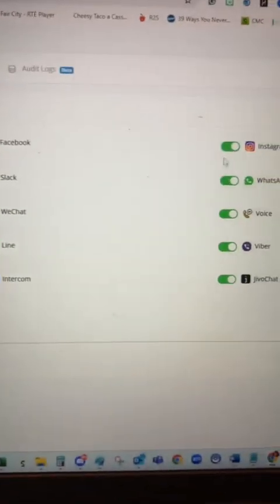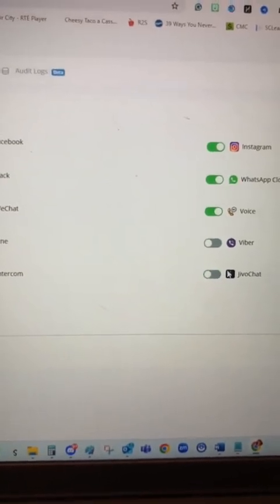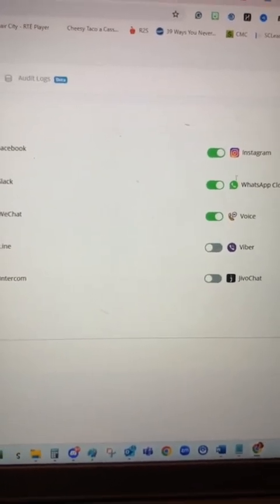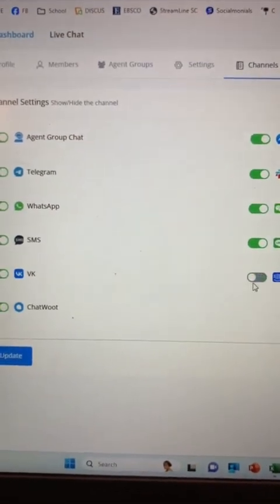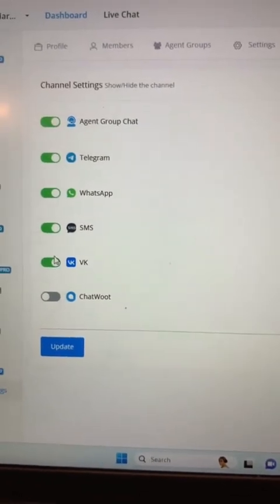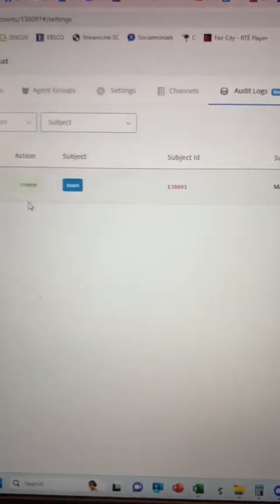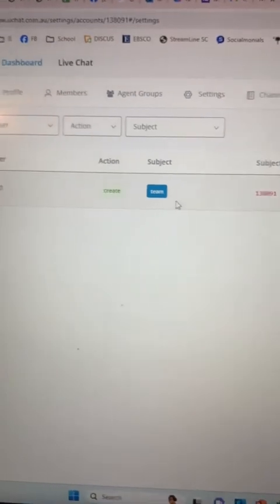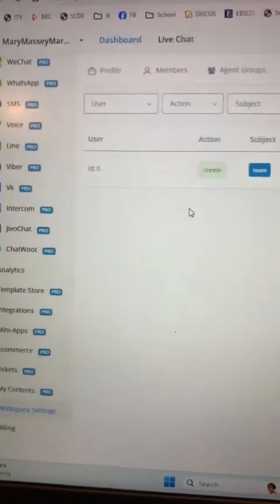So these are all different channels you could turn on and off. Say you don't use Viber or JivoChat or voice or WhatsApp. Go ahead and turn off the things that you do not use, that you know you're not going to be operating with. And then whenever you're all finished, you can go to audit logs. Now this is in beta mode, so it has just one there for you for practice at this time.